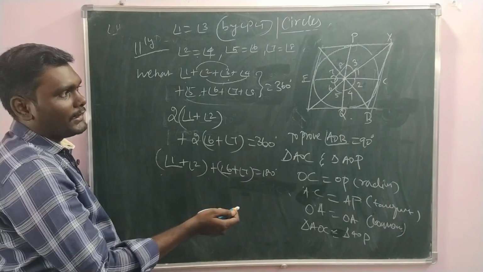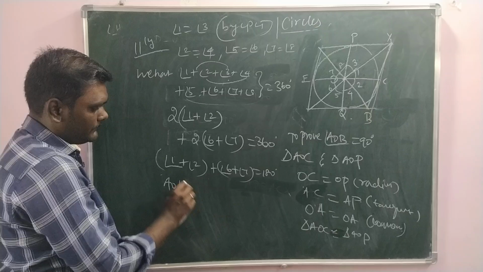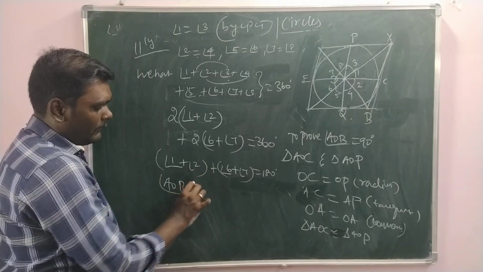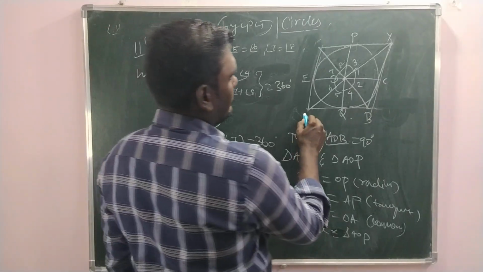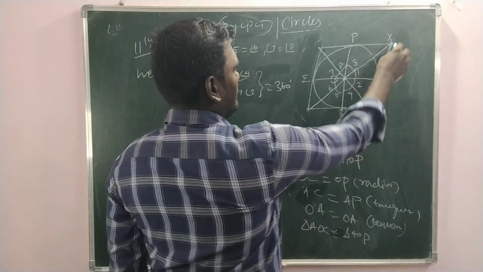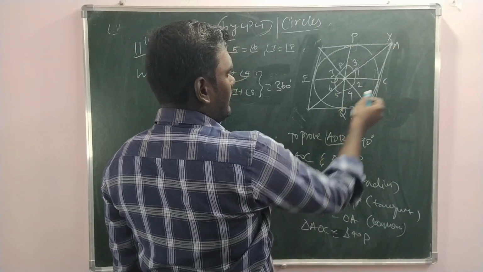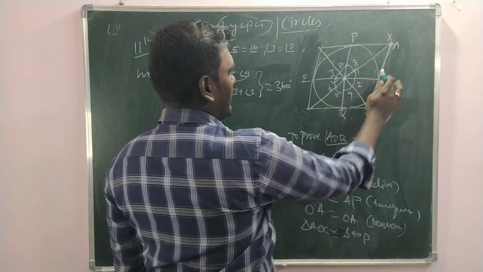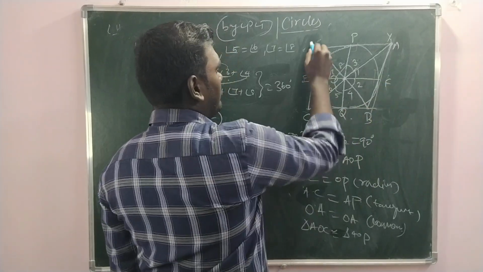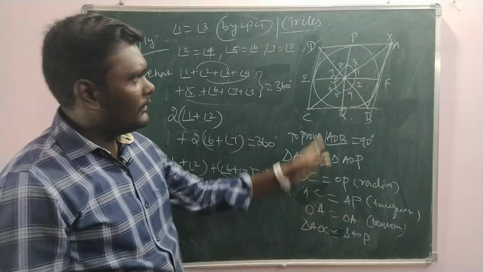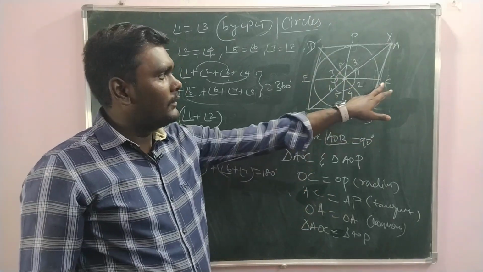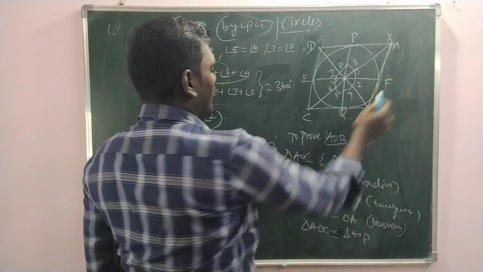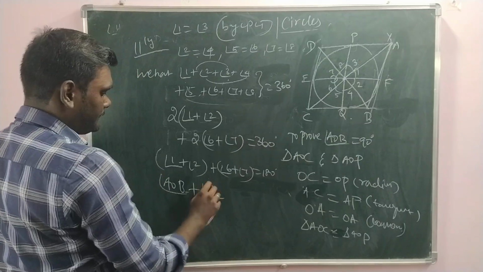Angle 1 plus angle 2 is nothing but AOB. Angle AOB plus, here A, B, C already written here. Let me write, this is F we will take, and then C, D. Here also we should change accordingly. While writing we can change, not a problem. So this is F I wrote and this is COD.